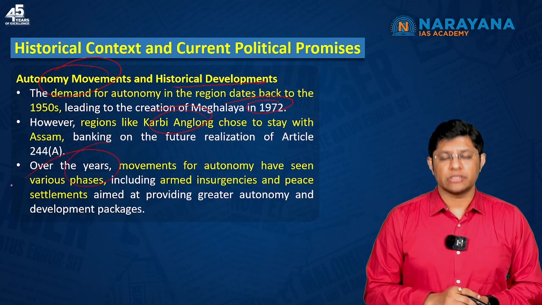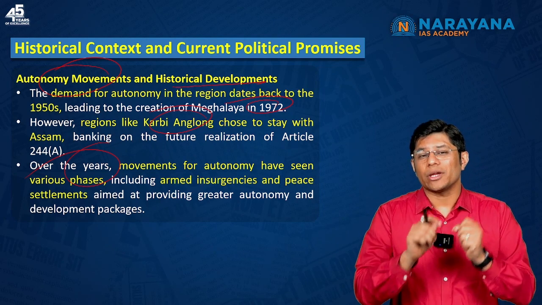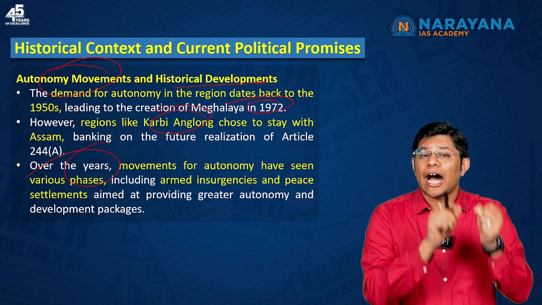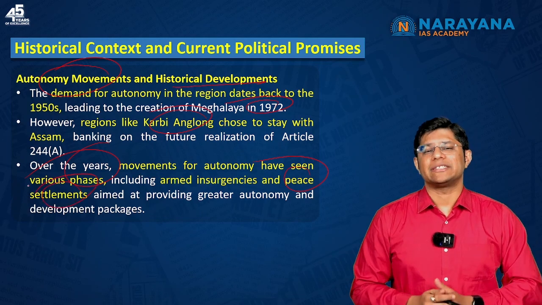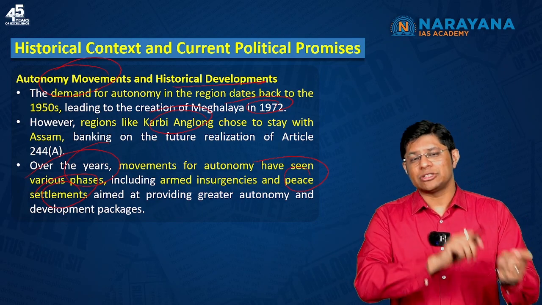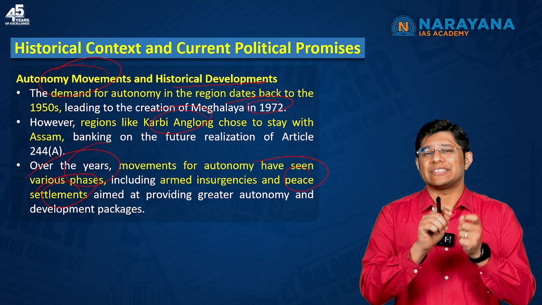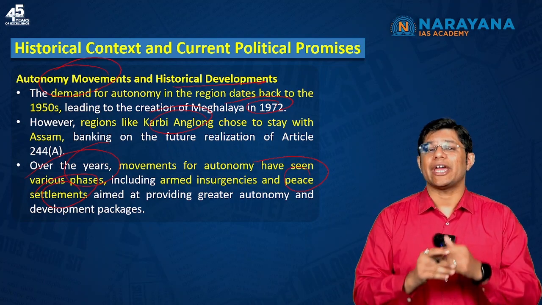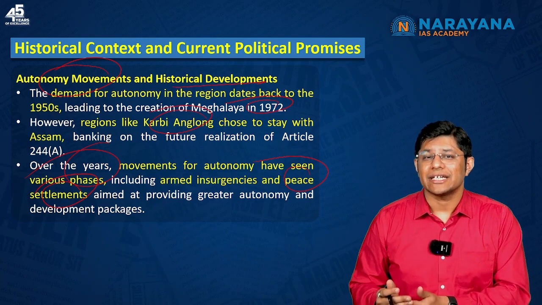But over the years, because of the lack of support to implement Article 244A, it led to armed insurgencies followed by peace settlements. Failure to protect local customs and traditions, and failure to ensure socio-economic development, led to brutal and violent armed conflicts which engulfed the northeast region for over 5 to 6 decades.